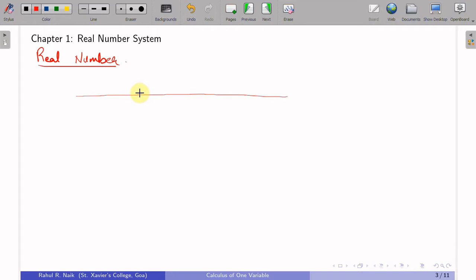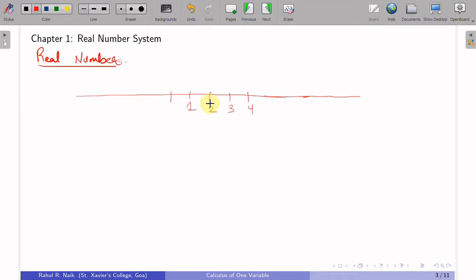So, first let me introduce the real numbers that we have. To discuss the real numbers, a very basic real number that came first into existence was the natural number, and it is placed in this way. This is your 1, this is your 2, this is your 3, and this goes on. This real line is unending. And you see that there is a gap of 1 unit between each consecutive natural number.